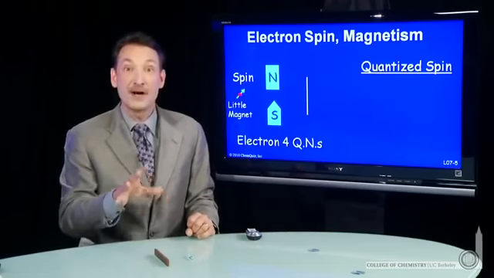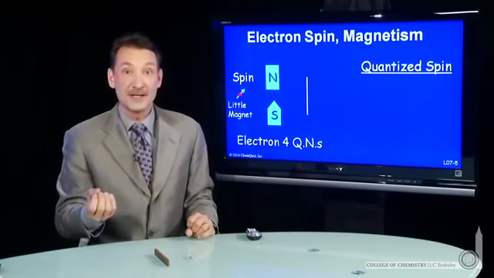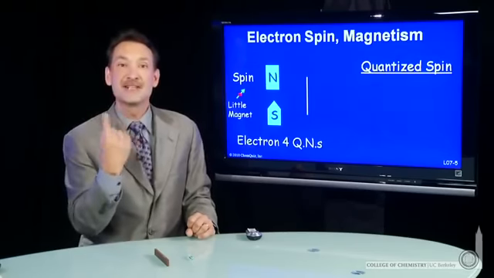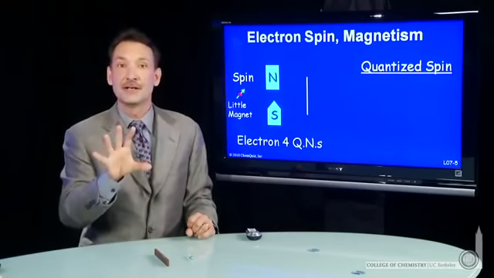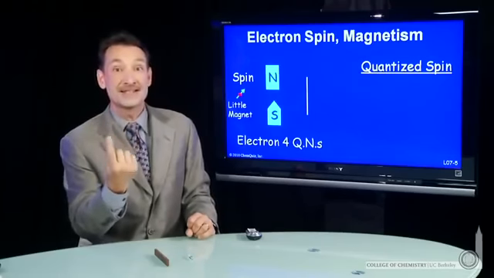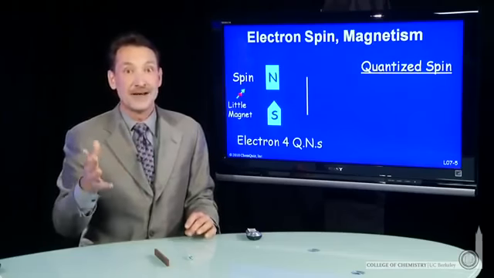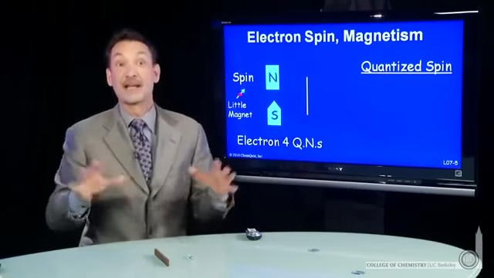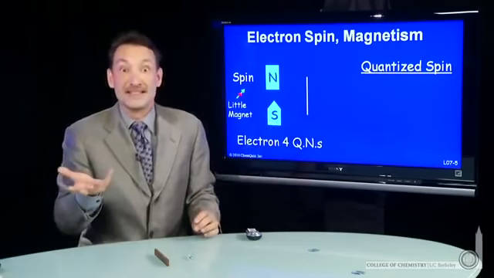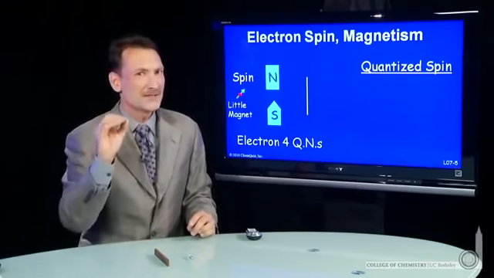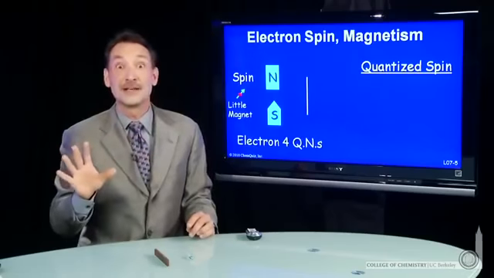Electrons have a property called spin. Now it's called spin for kind of historical reasons because it behaves like a spinning charge. Electrons are charged, and if they spun around their axis, they would create a tiny magnetic field. Now, electrons undoubtedly don't spin about the axis. They might not even have an axis. No one's ever seen an electron. It's one of the interesting parts of science. No one has ever seen one of those things. We don't know what it looks like.